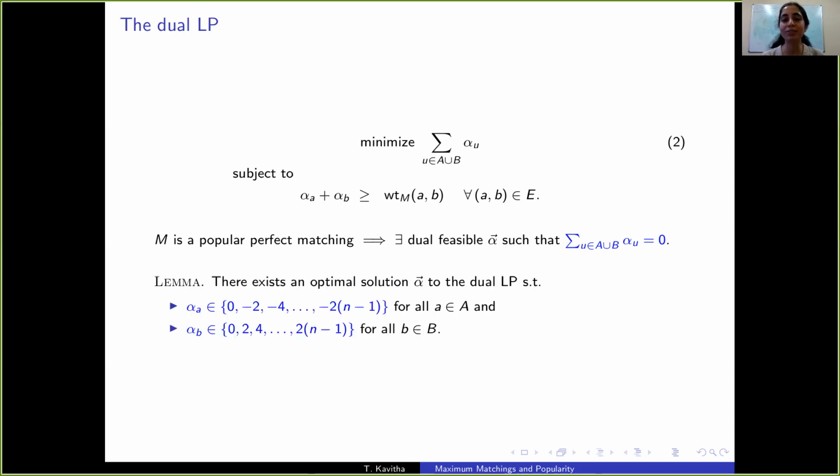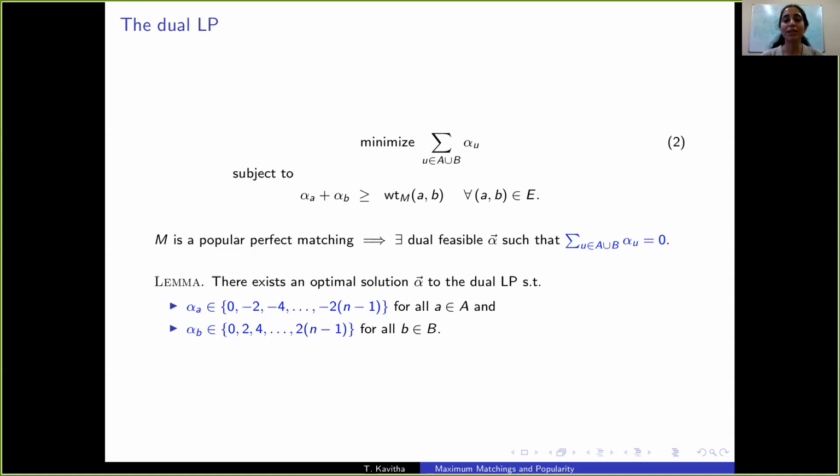In fact, it's easy to show the following lemma: there exists an optimal solution to the dual LP with a lot of structure. The alpha values of all vertices in A are in the set {0, -2, -4, and so on}, and the alpha values of all vertices in B are in the set {0, 2, 4, and so on}. This lemma can be shown using complementary slackness and our edge weight function. That is, every edge weight is in {+2, -2, 0}.